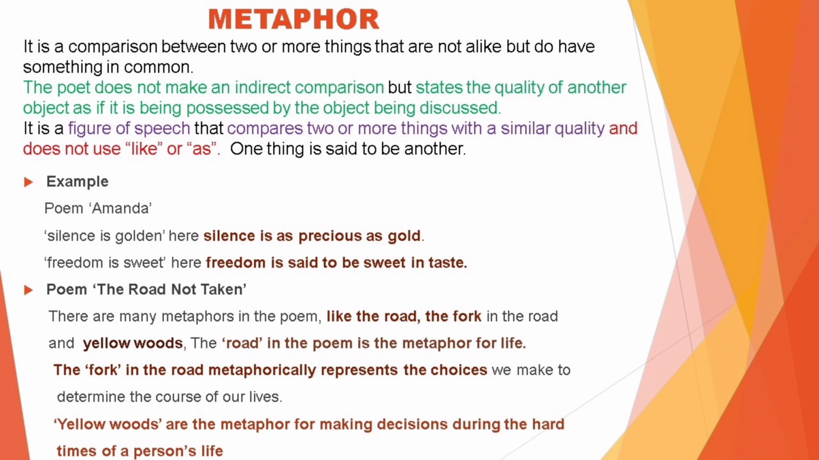Another example of metaphor is from the poem The Road Not Taken. There are many metaphors in this poem, like the road, the fork in the road, and yellow woods. The road in the poem is the metaphor for life. The fork on the road metaphorically represents the choices we make to determine the course of our lives. Yellow woods are the metaphor of making decisions during the hard times of a person's life.